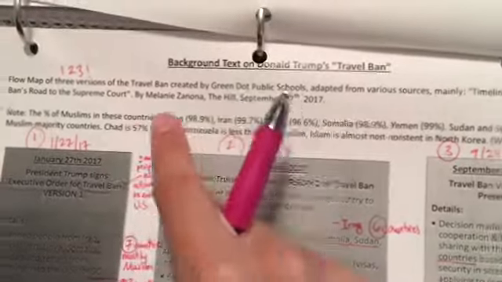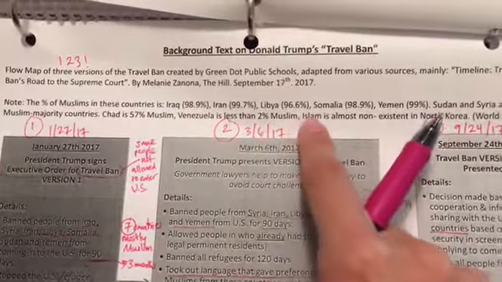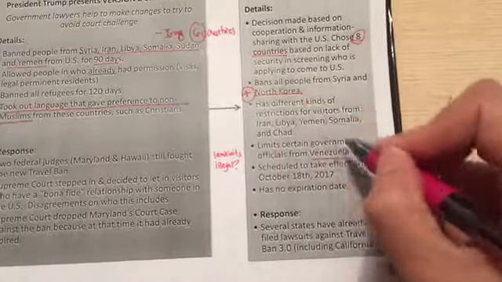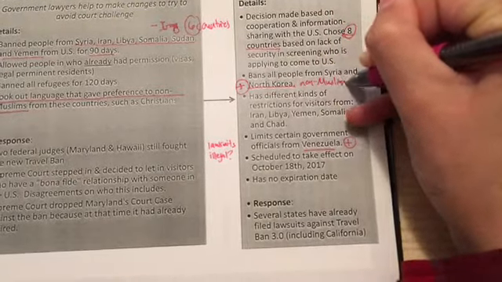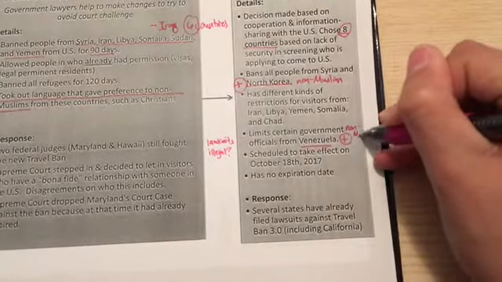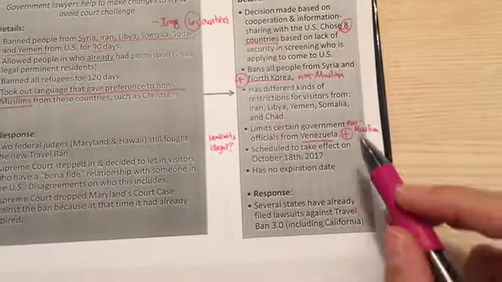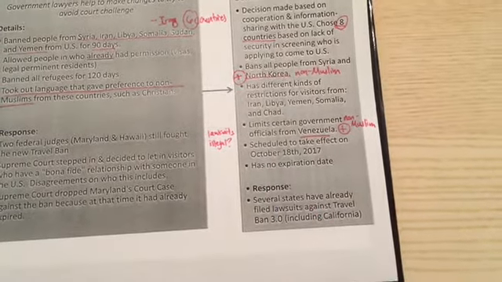If we look up here, this note says Chad is 58% Muslim, Venezuela is less than 2% Muslim, and Islam is almost non-existent in Korea. So they're adding 2 non-Muslim countries. And I'll write that here. Non-Muslim, and Venezuela is also non-Muslim. So adding 2 non-Muslims. It's going to take effect on October 18th, and it has no expiration date.